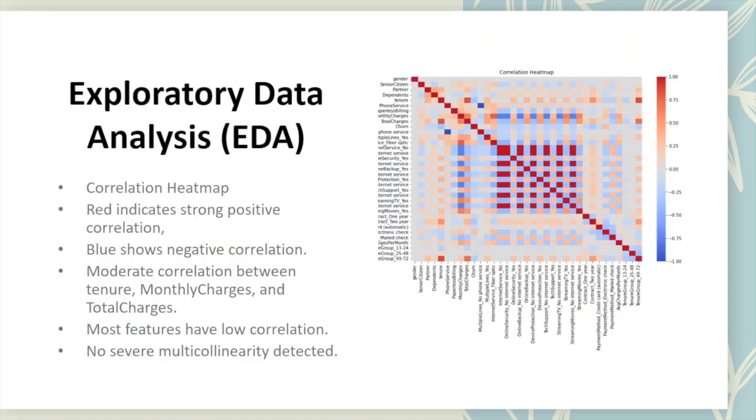This slide shows the correlation heat map among the different variables. The red areas indicate strong positive correlation while the blue areas show negative correlation. We observed a moderate correlation between tenure, monthly charges, and total charges, which makes sense since long-term customers usually have higher total charges. Apart from that, most features show low correlation, meaning there was no significant multicollinearity and the dataset was suitable for model training.